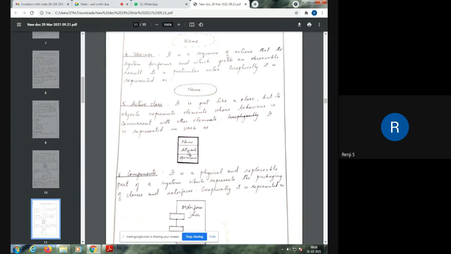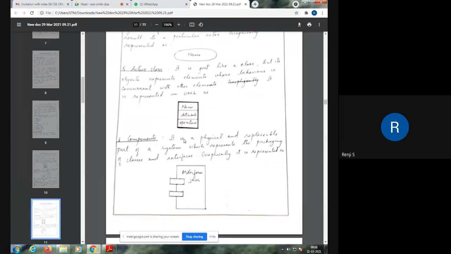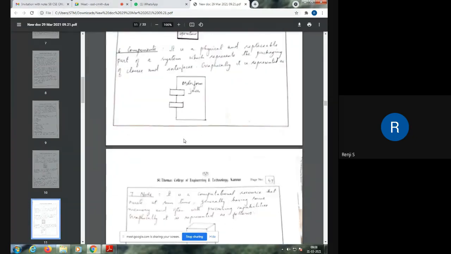Objects in the active class also change, so it is concurrent with the value of some other element. That is, for real-time applications, we usually use active classes. Then components. Components are physical and replaceable parts of a system.